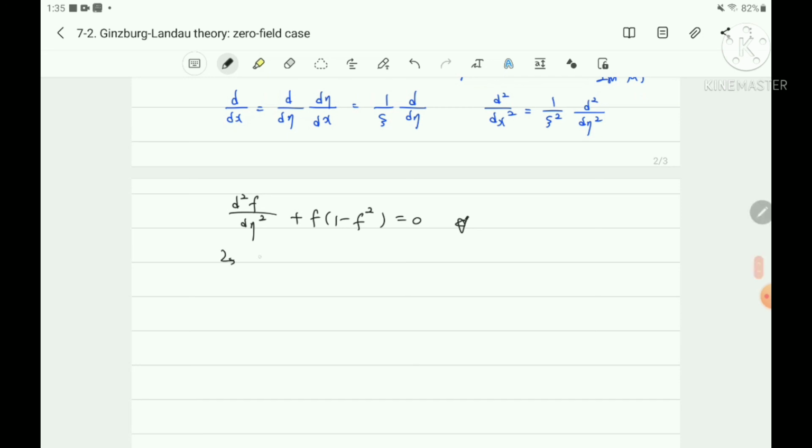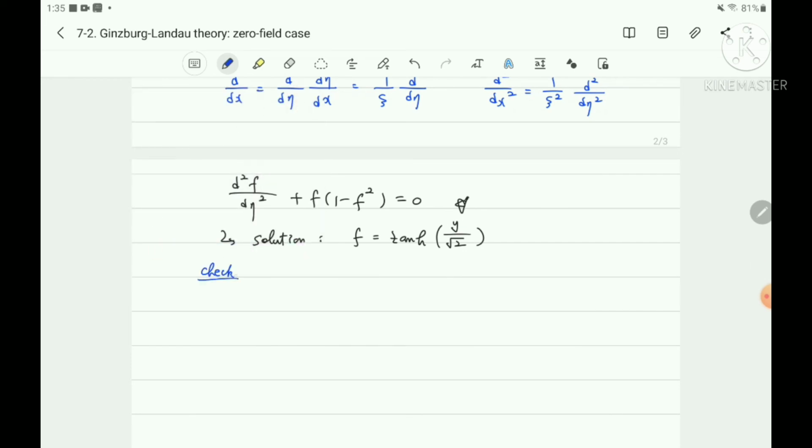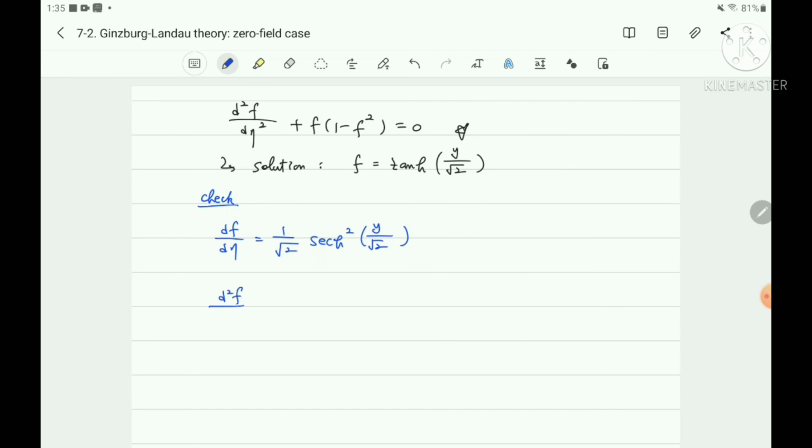And here the solution has a function of hyperbolic tangent, f equals tanh of eta over square root 2, and we can confirm this is a solution. df/d eta is 1 over square root 2 times sech squared of eta over square root 2, and d squared f/d eta squared involves sech of eta over square root 2 times tanh, since the derivative of sech is sech times tanh.